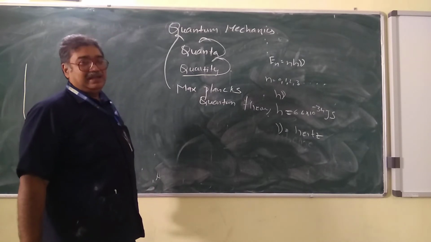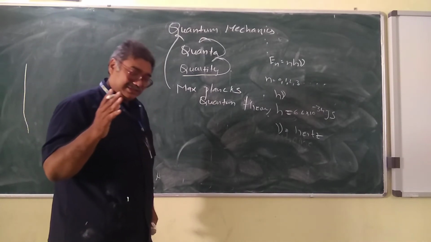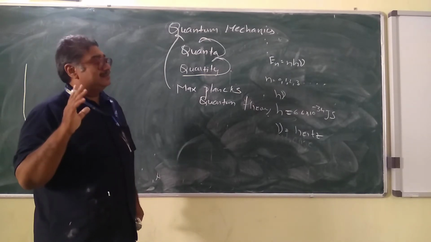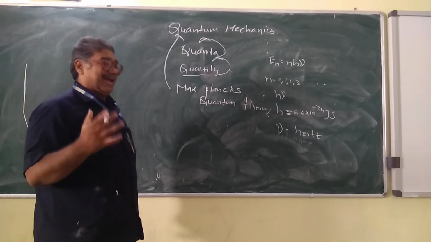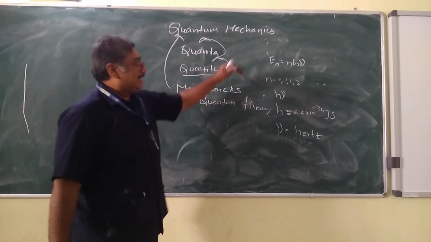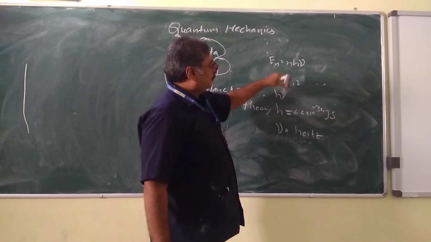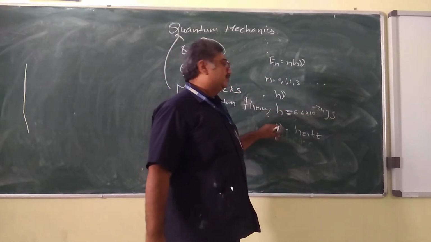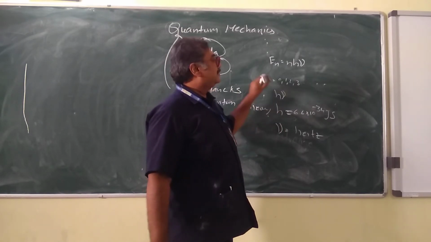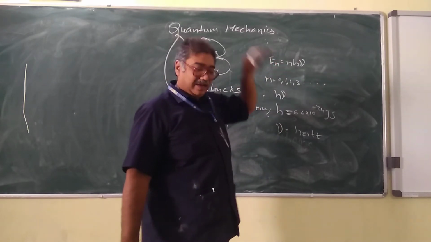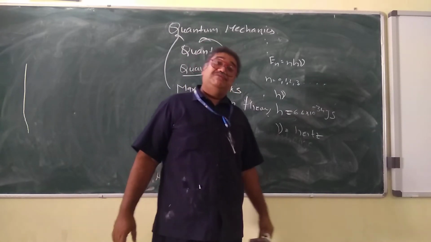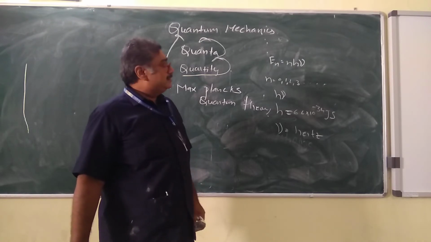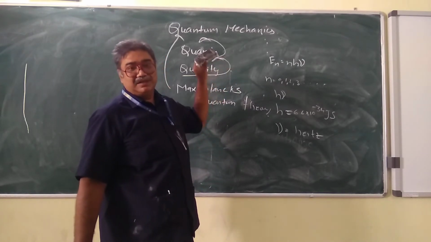So according to the theory, the energy is in the form of packets, and energy is discrete. These packets are represented by En equals n h nu, where n equals 0, 1, 2, 3, h is Planck's constant, 6.6 times 10 power minus 34 joule seconds, and nu is the frequency. So here energy is a function of frequency. According to classical mechanics, energy was a function of wavelength, but here it is a function of frequency. So this is Planck's quantum theory.